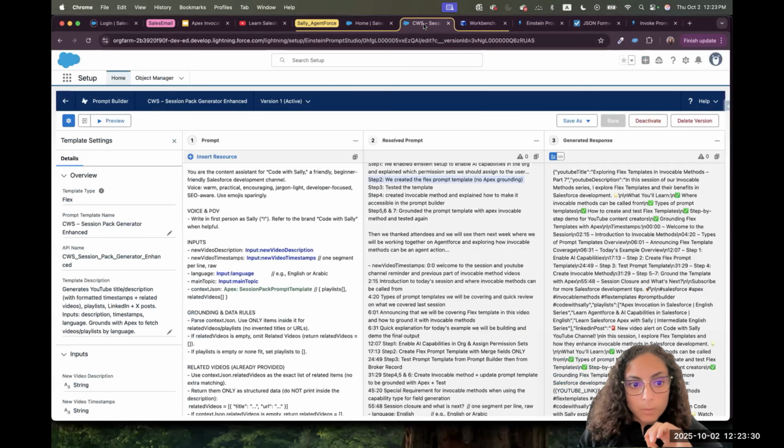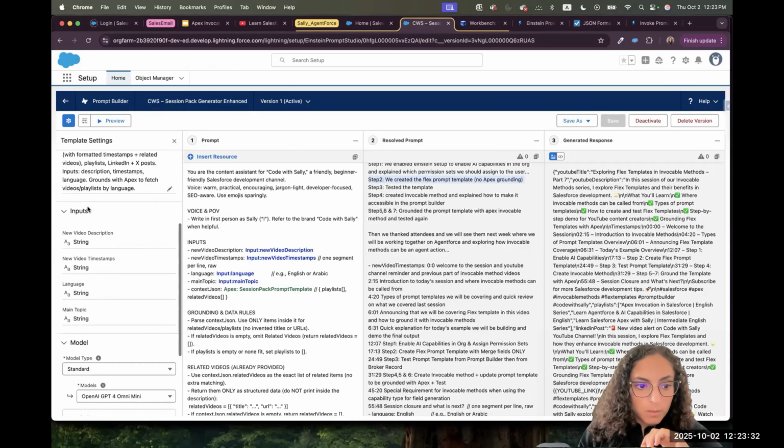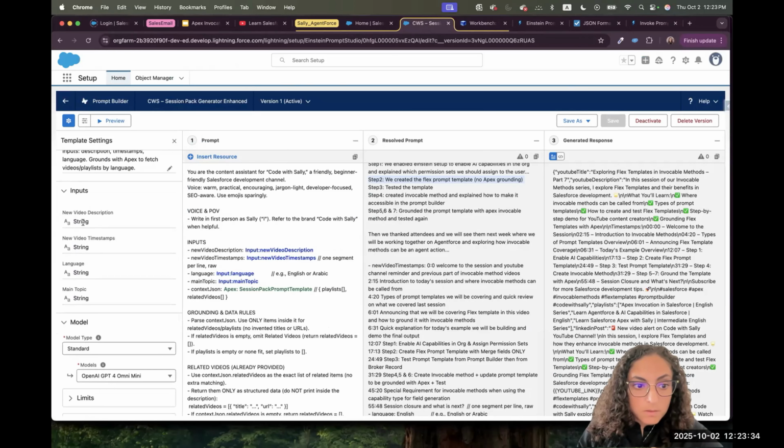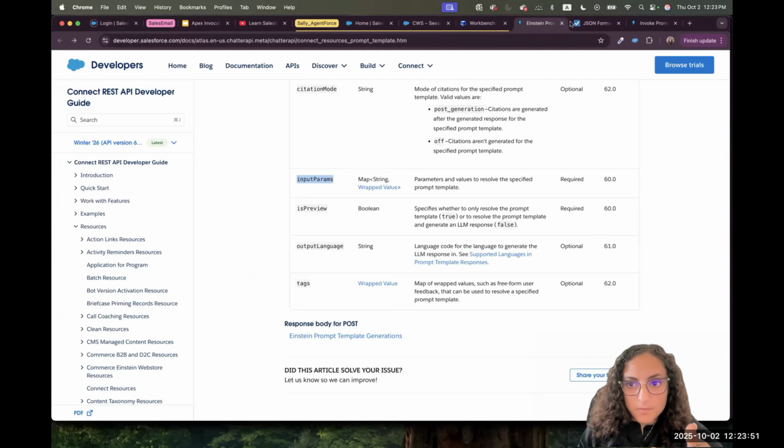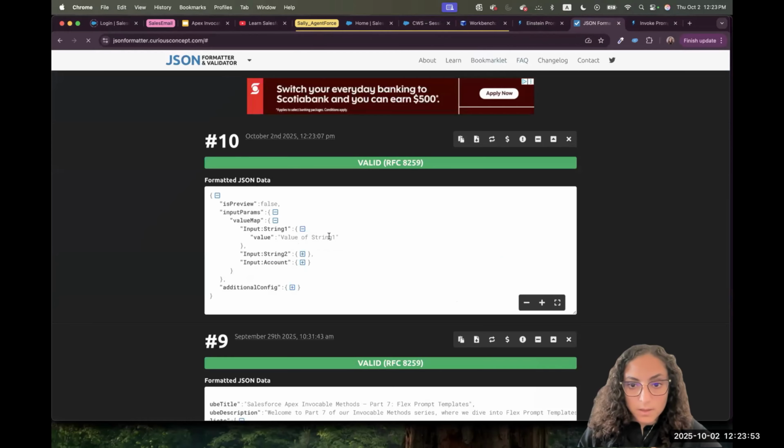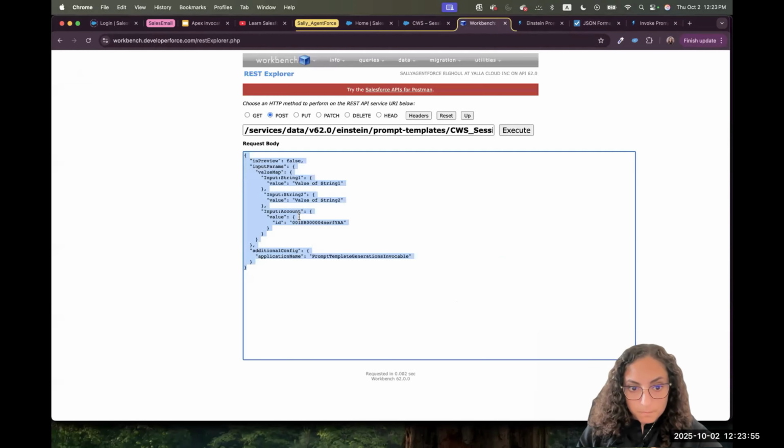I will go to our prompt template. In our prompt template here, what are the inputs? We need video description, it's a string. Video timestamp is a string. Language is a string. Main topic is a string. So we have four strings. Those are the four inputs we need to pass. The format that Salesforce is expecting us to put it in is as follows. Let me remove the input account.